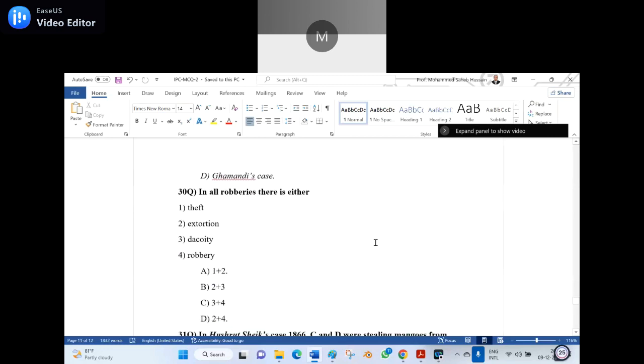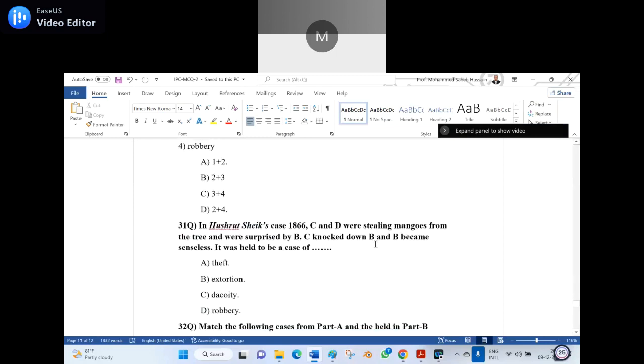So 30th question. In all robberies, there is either 1, theft, number 2, extortion, number 3, dacoity, number 4, robbery. Now, option A, 1 plus 2, option B, 2 plus 3, option C, 3 plus 4, option D, 2 plus 4. Option A, 1 plus 2. How did you know it's the right answer? Theft or extortion. In all robberies, there is either theft or extortion. Just use your common sense, it is enough.